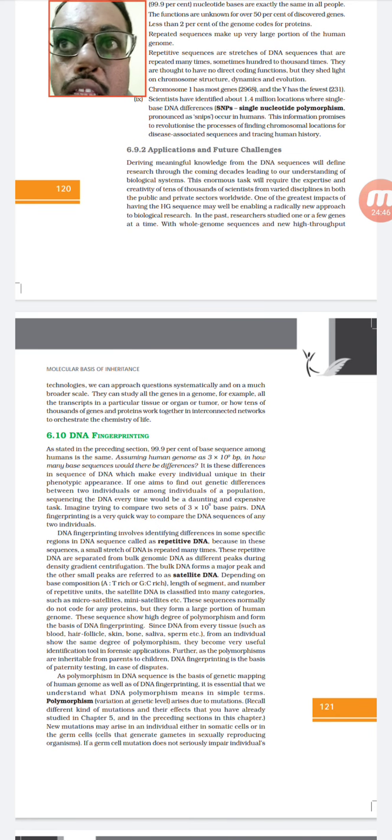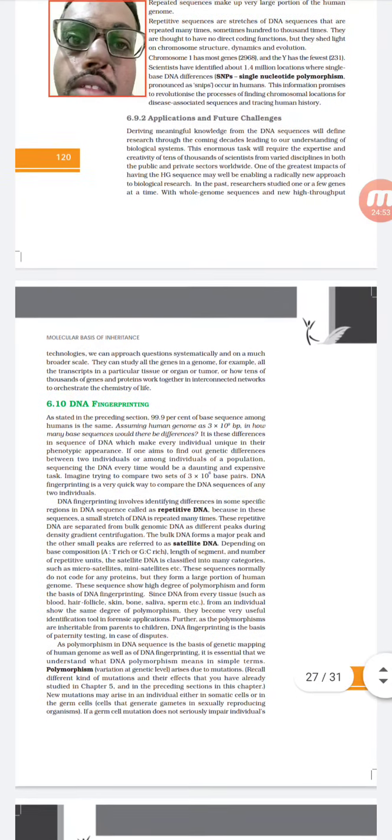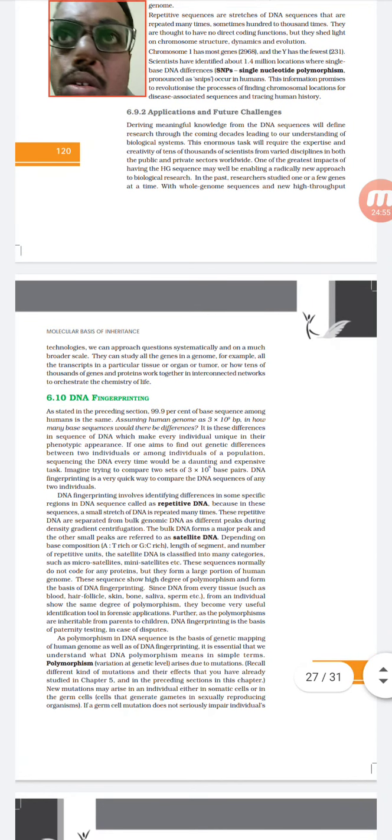There is still an argument going on about how these satellite DNAs are formed, but many scientists believe they are formed because the DNA polymerase enzyme is not active in some areas. That area got bulged when replication was taking place, and it became a unique tag for each and every person. That is what they are considering.